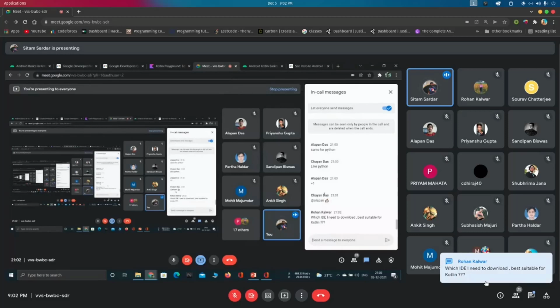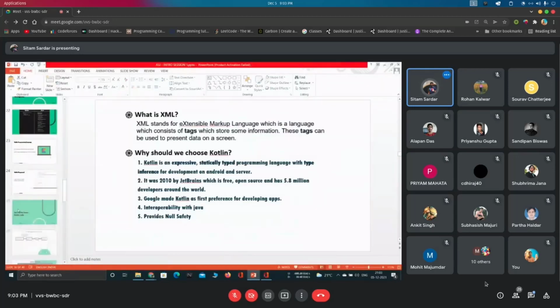Which IDE is suitable for Kotlin? Do you want to use only Kotlin? Only want to write Kotlin code? Then you can use the Kotlin Playground itself. You don't need to install any IDE. Okay. So any other questions?